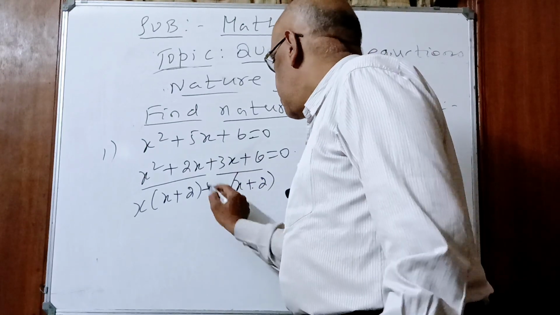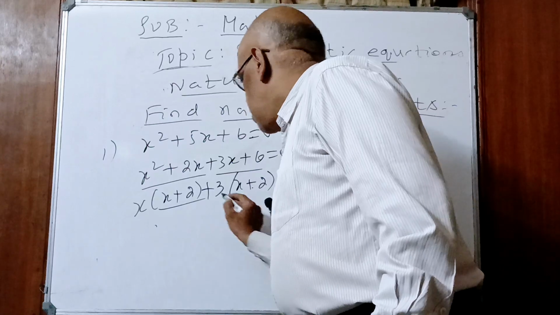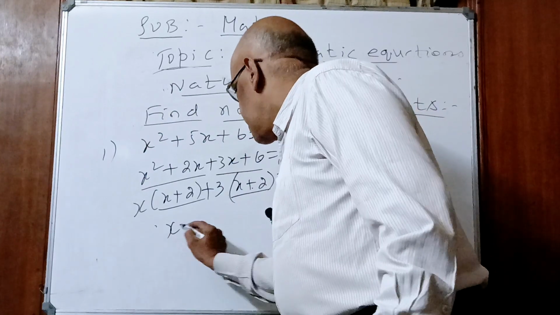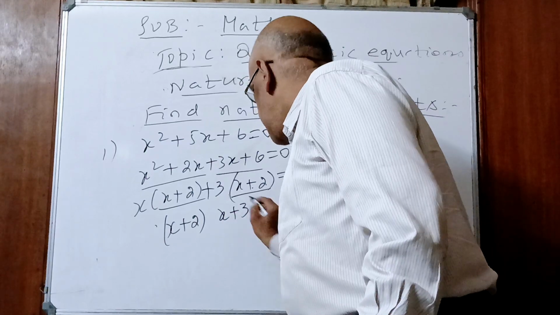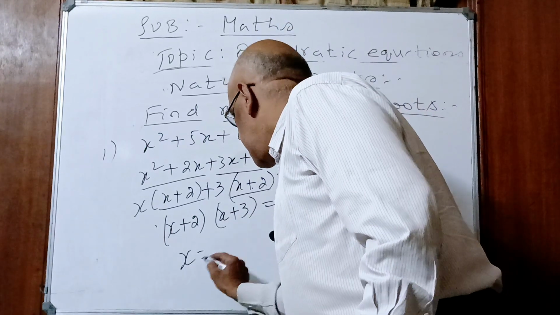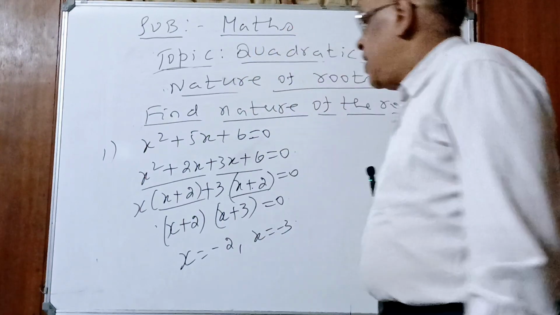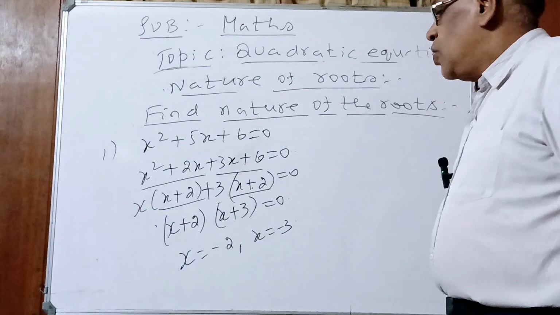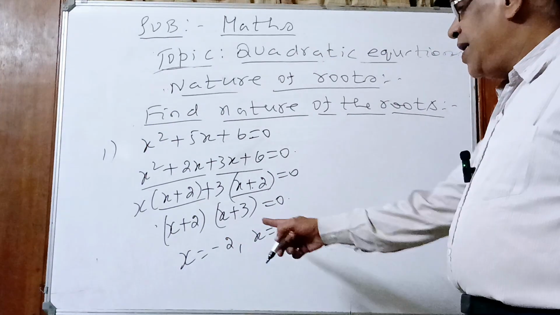Sign remains outside, plus 3 is common. What is the one common factor, children? x plus 2. Which is the other factor? x plus 3 is equal to 0. So x is equal to minus 2, x is equal to minus 3. Yes or no? Roots are real and distinct.